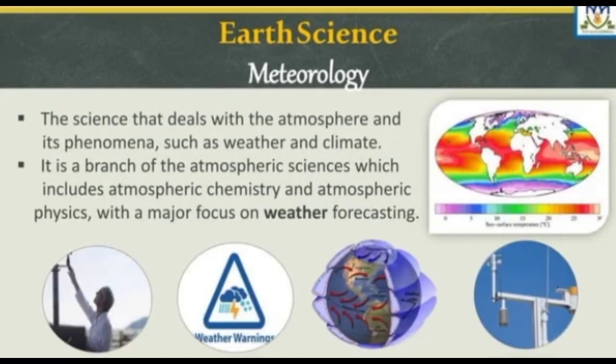Next one, we have meteorology. Meteorology is the science that deals with the atmosphere and its phenomena such as weather and climate. It is also a branch of atmospheric science which includes atmospheric chemistry and atmospheric physics, with a major focus on weather forecasting.